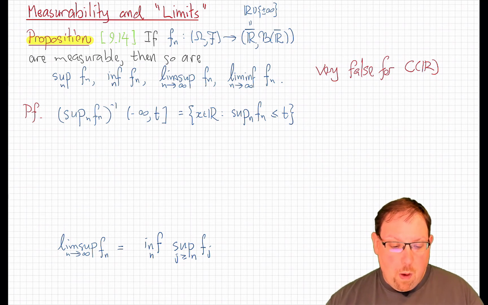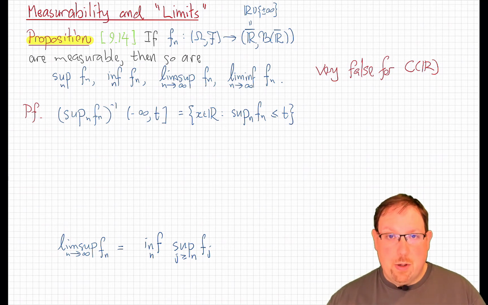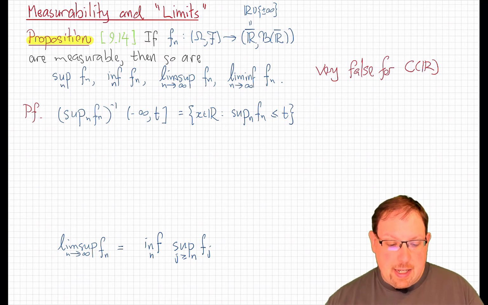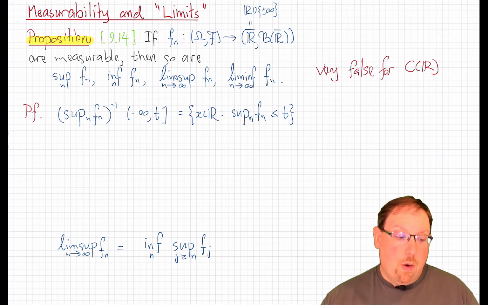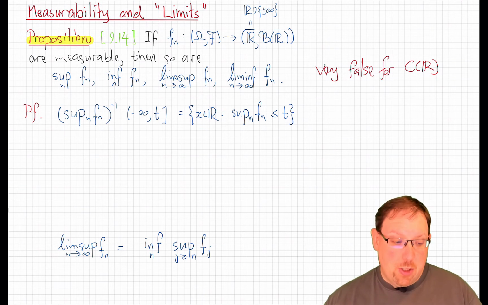So, why are these quantities, supremum, infimum, lim sup, lim inf, of any sequence of measurable functions also measurable? Well, we just go to the definition and check that the preimage of any such limit function maps Borel sets to Borel sets, or as usual, maps appropriate intervals to Borel sets, which is good enough.